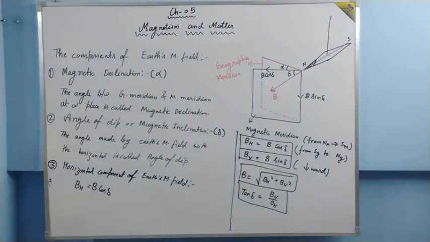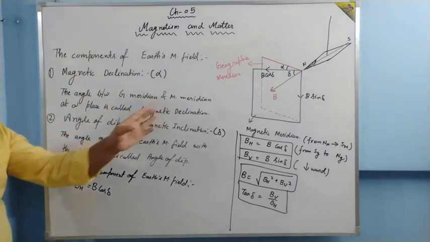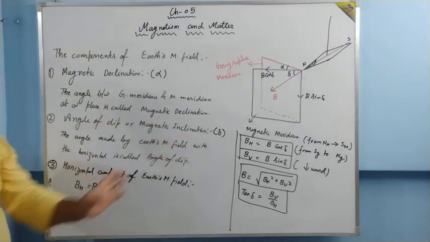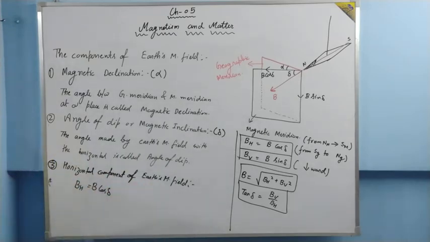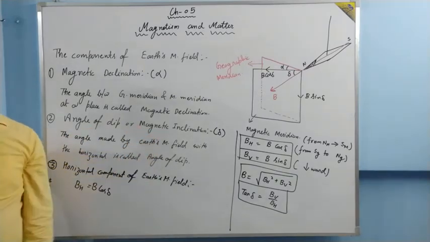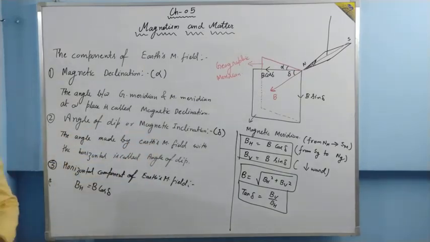So there are three components of Earth's magnetic field. One is magnetic declination, another is angle of dip, and the third is the horizontal component of Earth's magnetic field. Now variation of angle of dip we need to understand. There are some important points you must know. Let us discuss those points one by one, and then this chapter will be over.